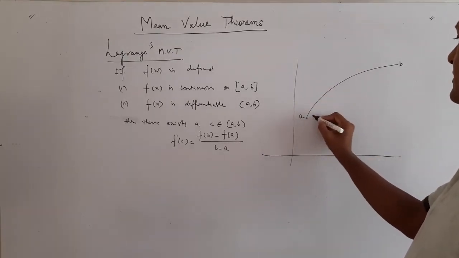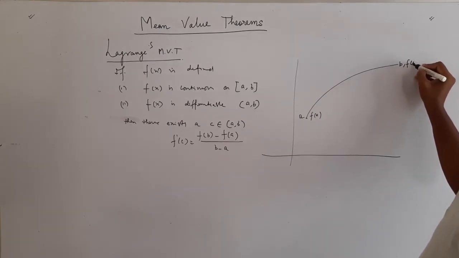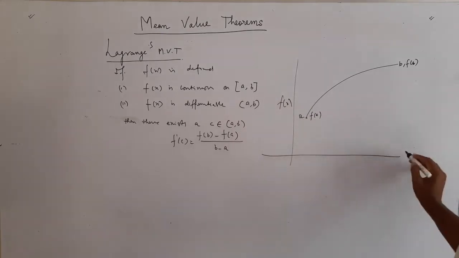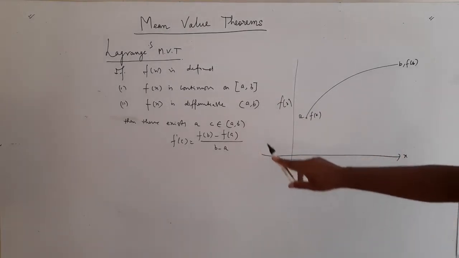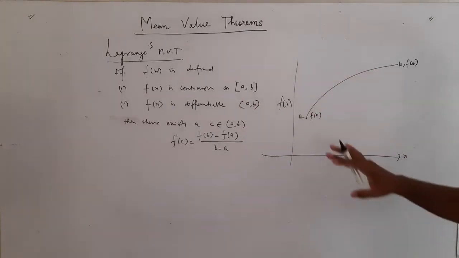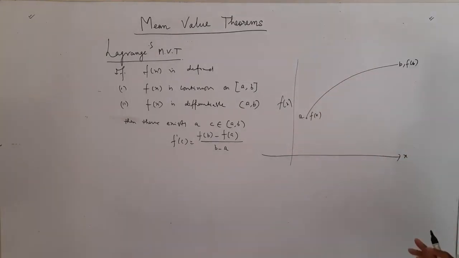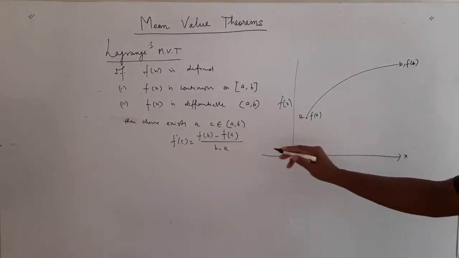At this point we have coordinate f(a), and at this point we have f(b). The function is continuous because there is no break in the graph. It's differentiable, meaning at each and every point within a and b a tangent is possible. Then there exists a number c between them where the tangent is possible.